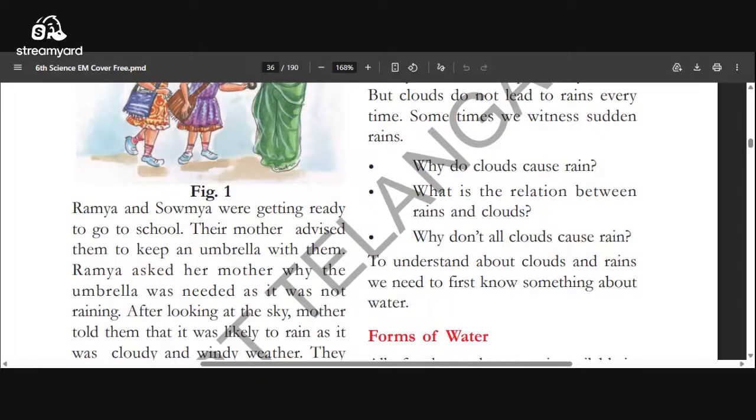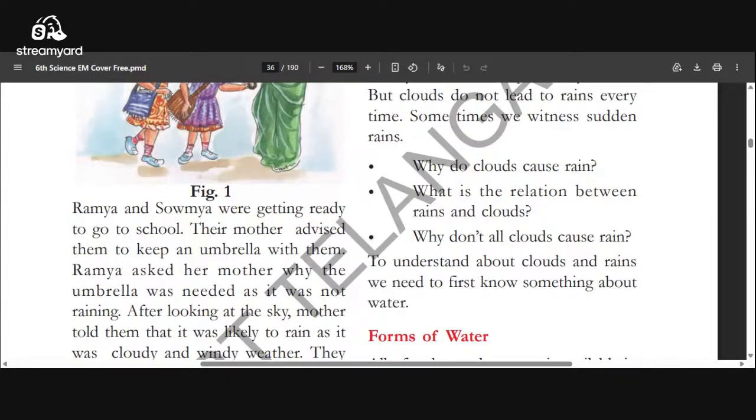What is the relation between the rains and the clouds? If there are clouds, there is a possibility of rain. If there are no clouds, there is no rain. But all clouds may not cause rains. So that is also one of the important points.